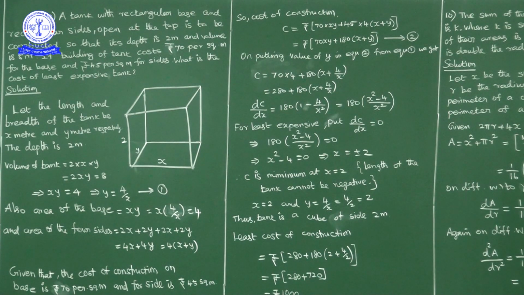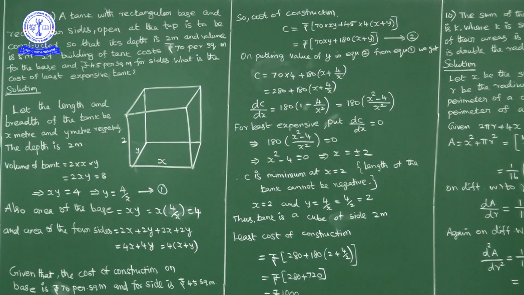When x is equal to 2, from equation 1, y is 4 by 2, so y is also 2. So x is 2, y is 2, and the height is also given as 2, no? So length 2, breadth 2 and depth 2. All sides are equal, which means the cuboid is nothing but a cube. So the tank is a cube of side 2 meters.